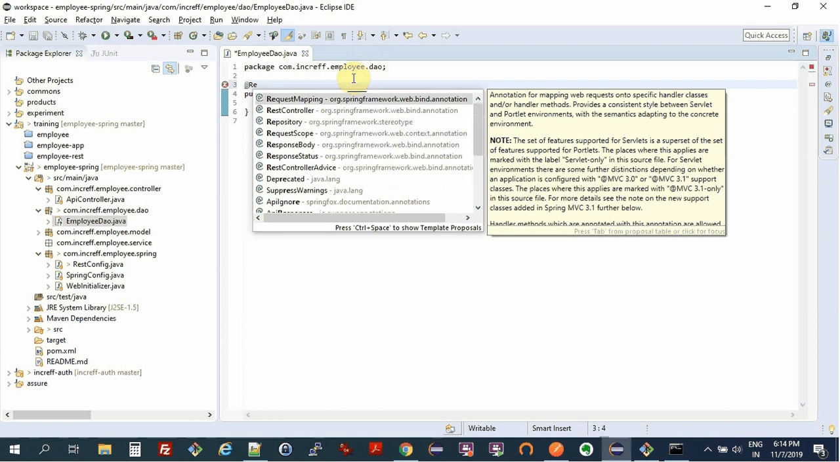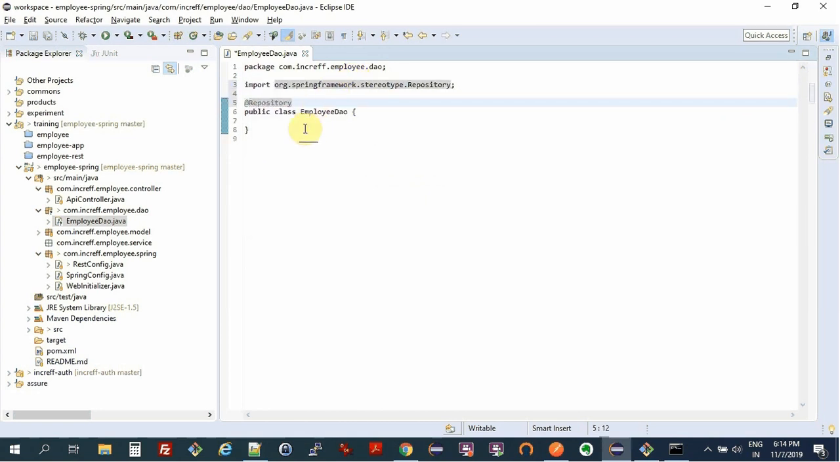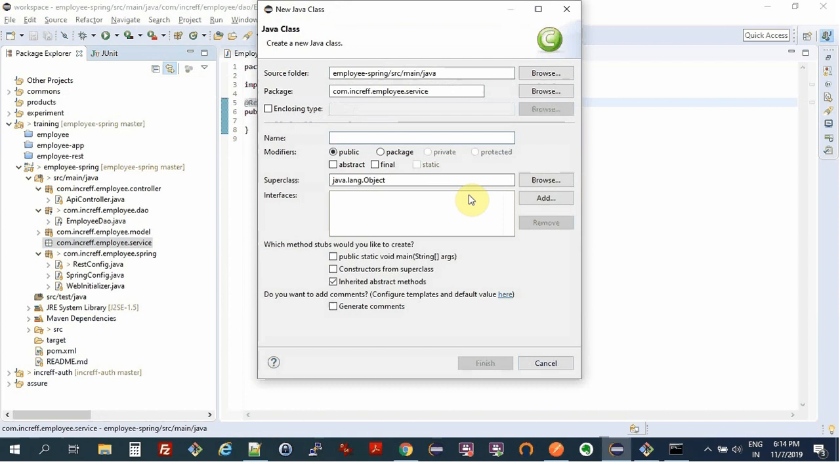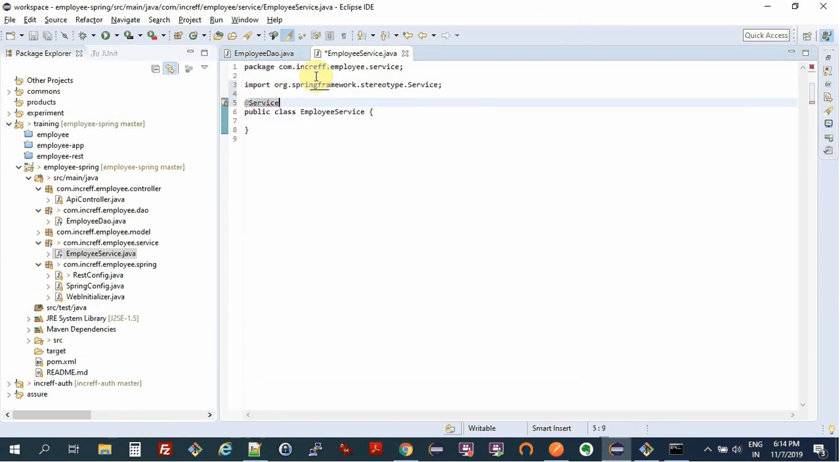So we can just annotate this using @Repository. At this point in time, it does not matter much what we do with this. Also, let's create a new class called employee service. We can annotate this using @Service, and let's have all the CRUD methods over here.